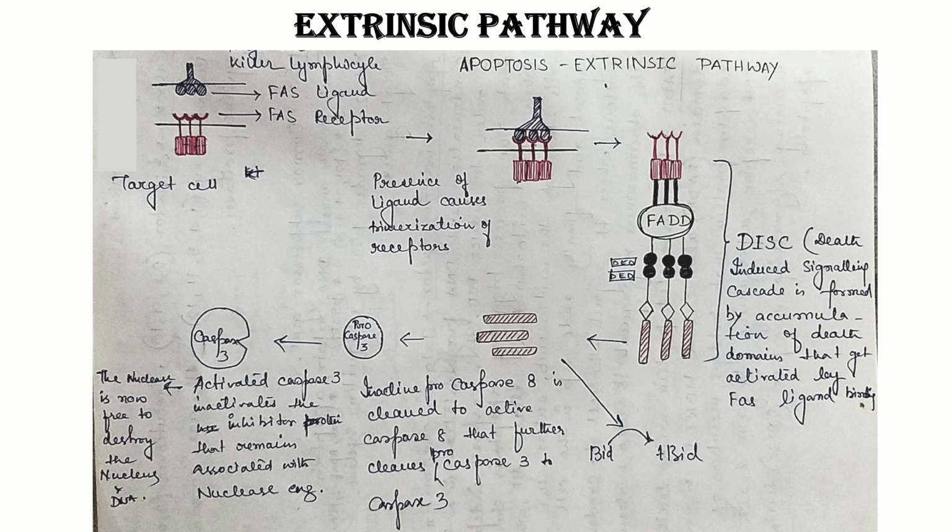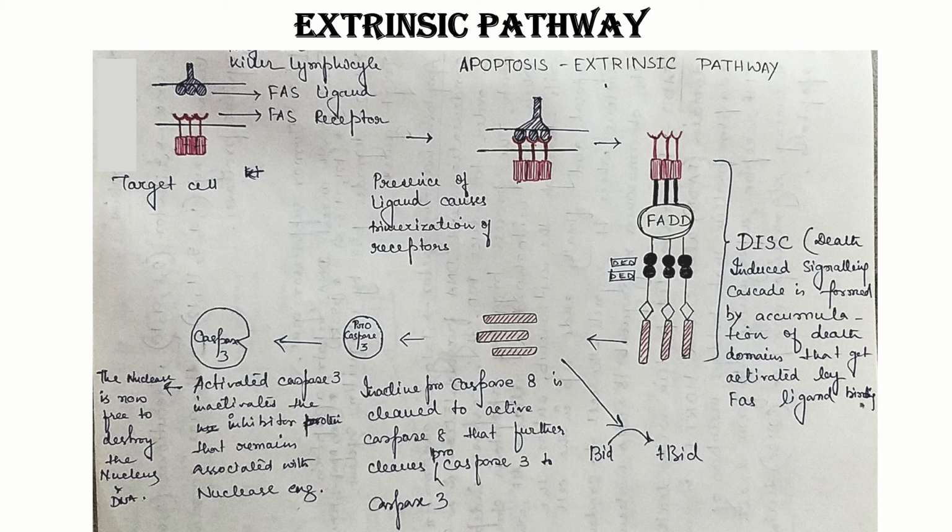The nuclease is now free to destroy the nucleus and DNA. As long as this nuclease is bound by an inhibitor, it will not be able to reach the genetic material and degrade it. But once it is made free, it can easily travel to the nucleus and destroy the DNA.